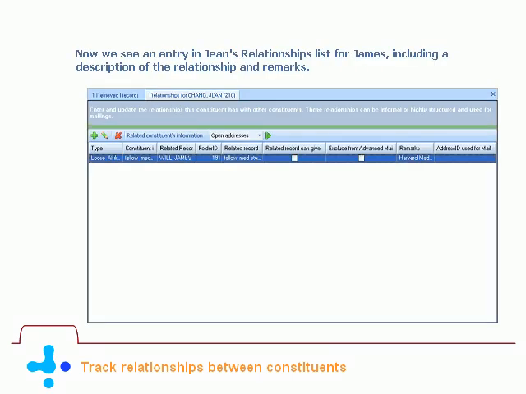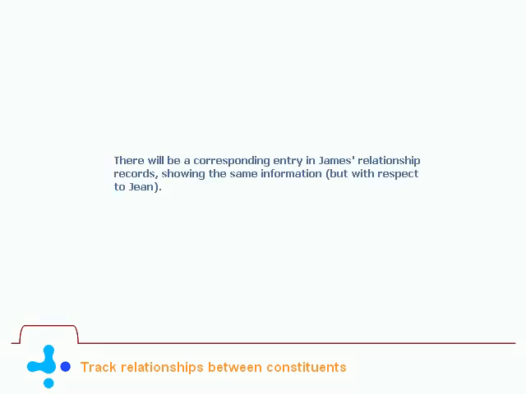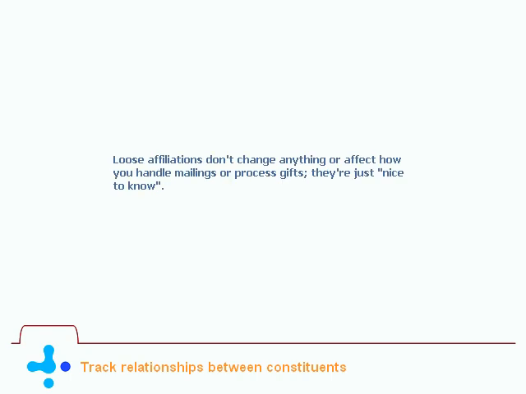Now we see an entry in Jean's relationships list for James, including a description of the relationship and remarks. Note that the value in the type column is loose affiliation. There will be a corresponding entry in James' relationship records, showing the same information, but with respect to Jean. Loose affiliations don't change anything or affect how you handle mailings or process gifts. They're just nice to know.